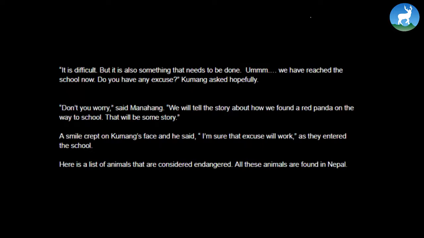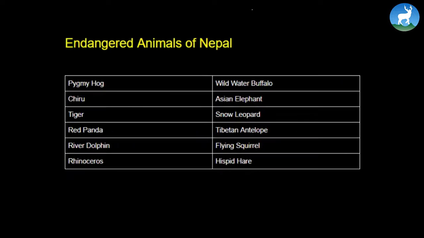Here's a list of animals that are considered endangered. All these animals are found in Nepal. Now here is the list of endangered animals of Nepal: pygmy hog, chiru, tiger, red panda, river dolphin, rhinoceros, wild water buffalo, Asian elephant, snow leopard, Tibetan antelope, flying squirrel, and hispid hare. Now these are all the endangered animals listed in Nepal.